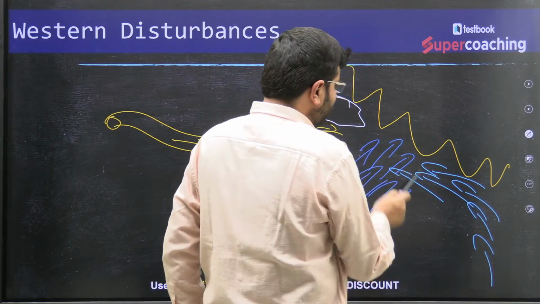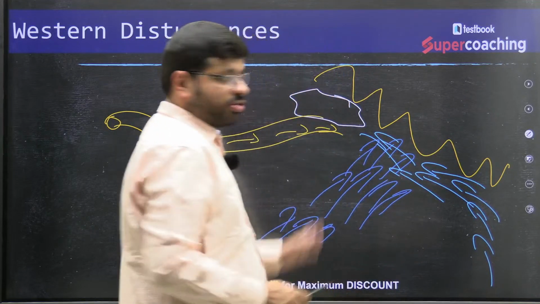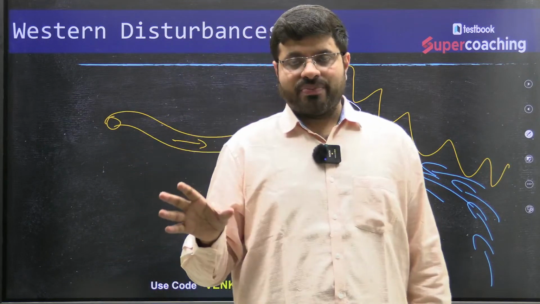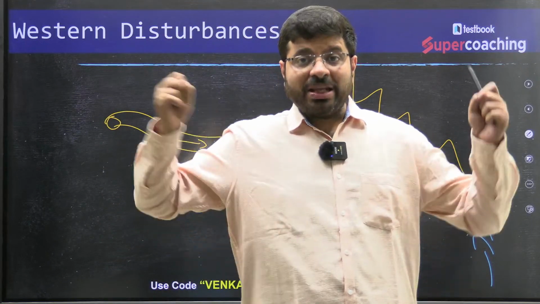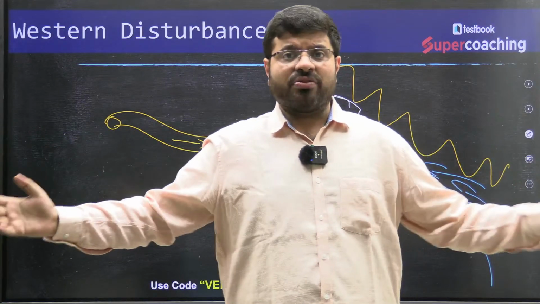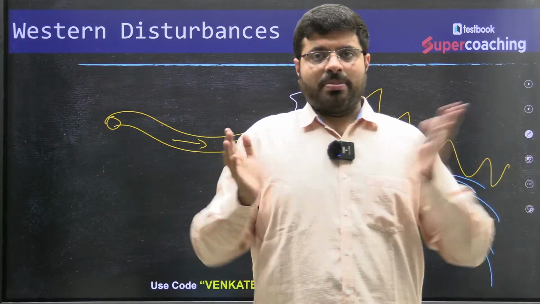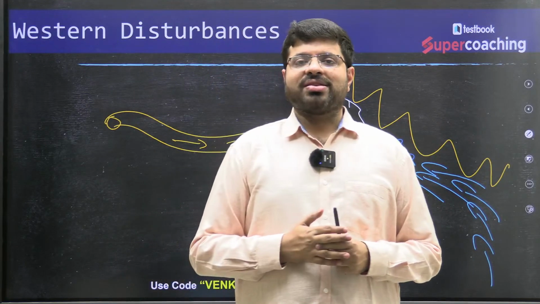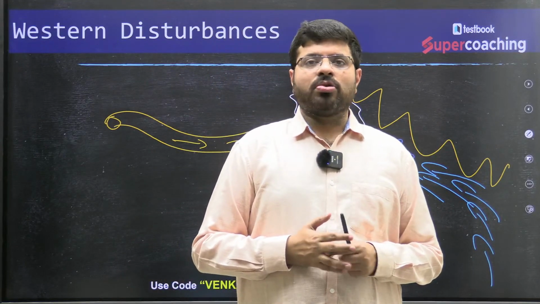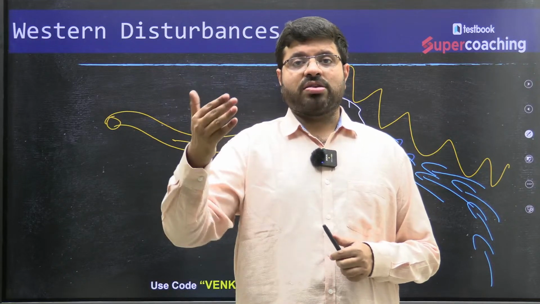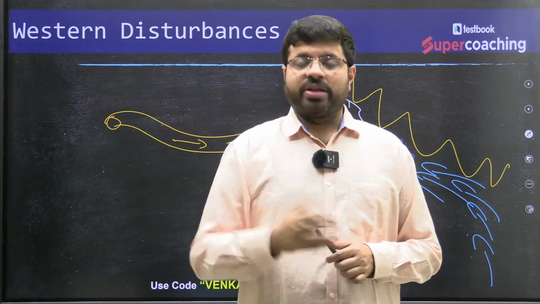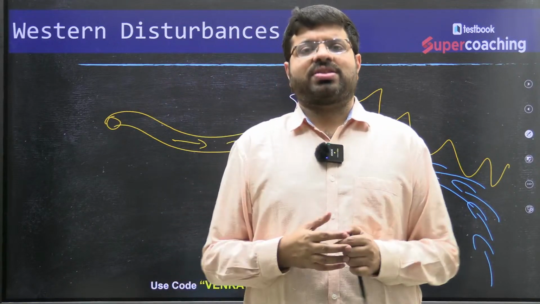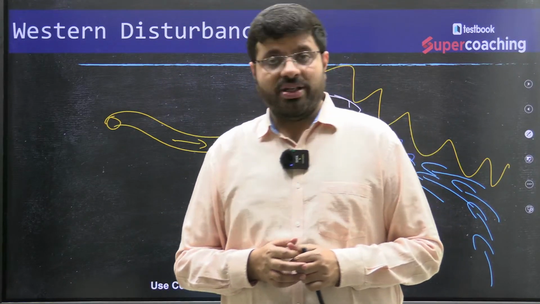So Uttarakhand received three parcels of air with moisture from three big water bodies: the Mediterranean Sea, the Bay of Bengal, as well as the Arabian Sea. That is why it received almost 400% of its normal rainfall in a few days, which led to the violent floods we saw in 2013, right?